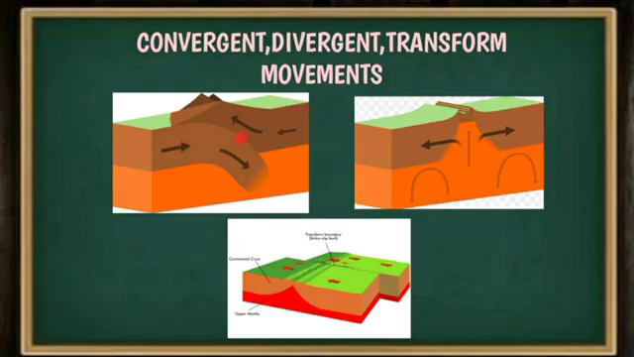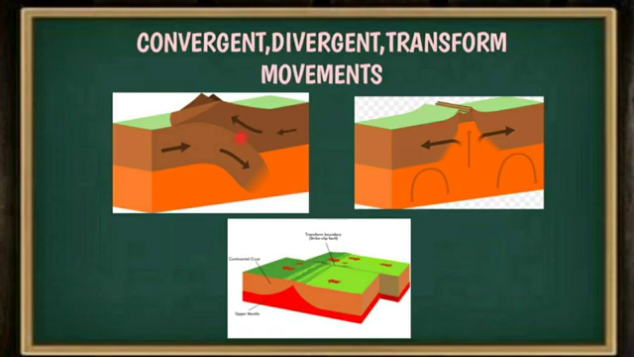And the third one is the transform movement. You can see in the picture, the two plates are there. They are placed side by side, and they are moving neither together towards each other nor away from each other. They are moving side by side. They have their own way. They have some touch with each other. Due to those small disturbances, earthquakes and volcanoes occur along these boundaries of the two plates in the transform movement.